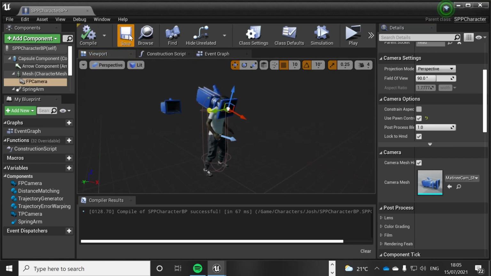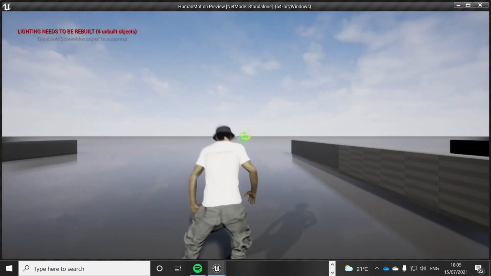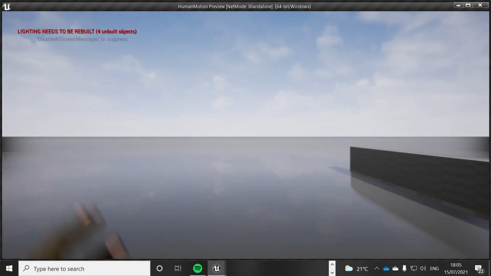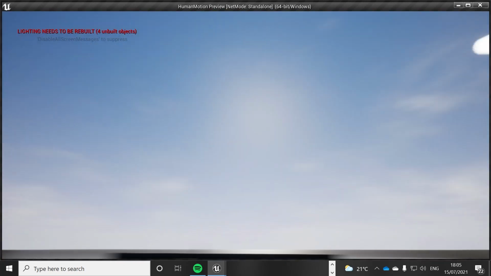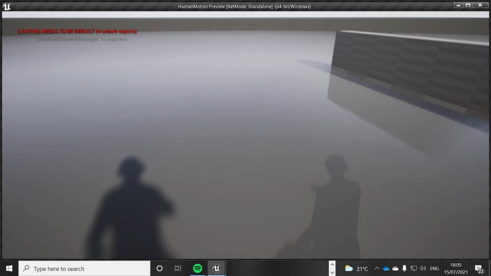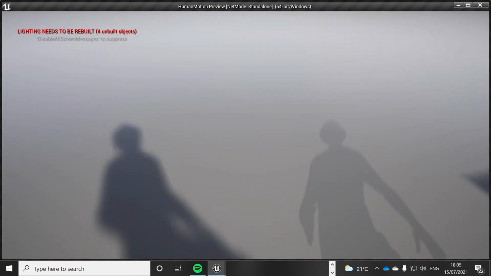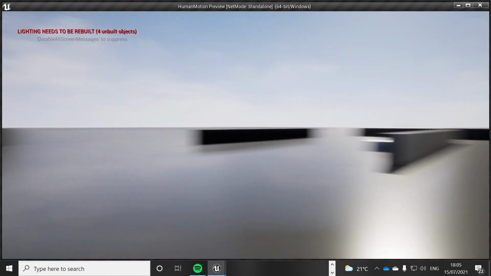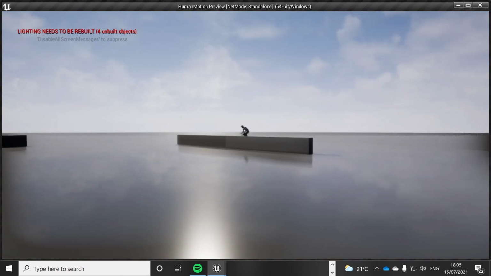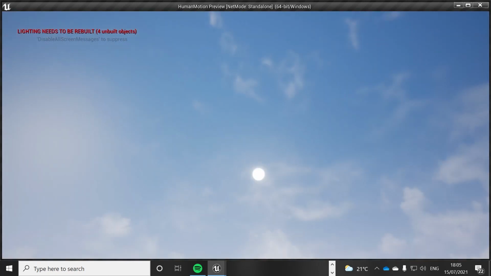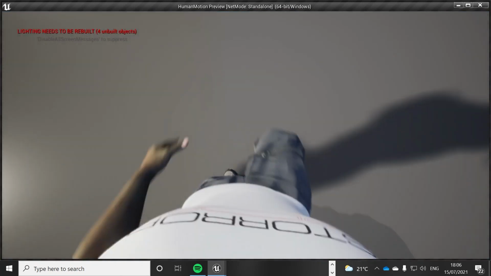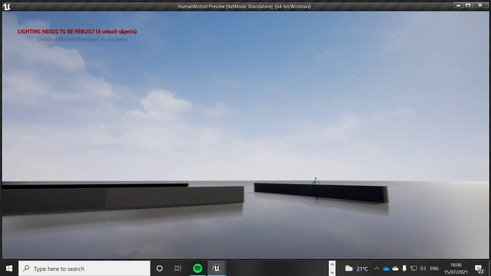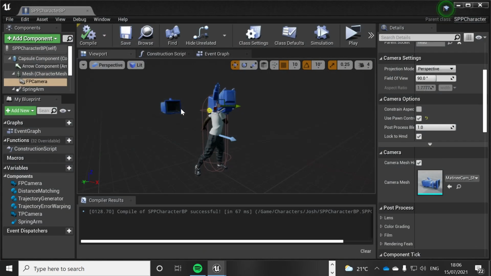See? That's more like it. Now we test it. Oh, there you go. Yeah, so much better. Hello. There we go. Okay, see? That's all working now. Perfect. We can look down, look up, look left, right, around. You see his hat. You see his body. He's walking about. Yeah, sweet. Awesome. So yeah, that's it.